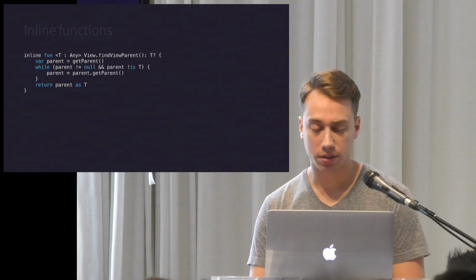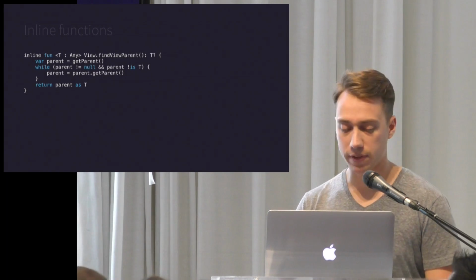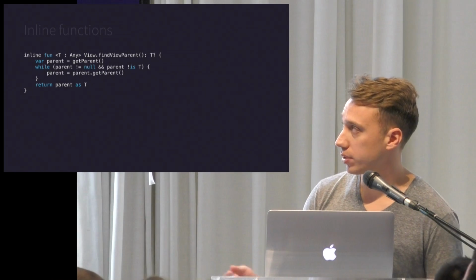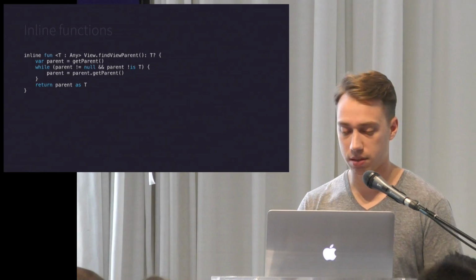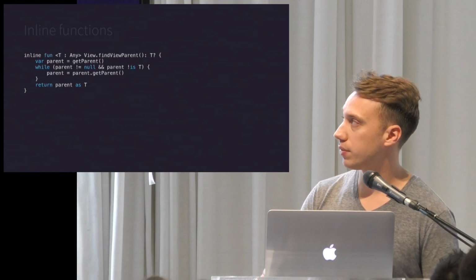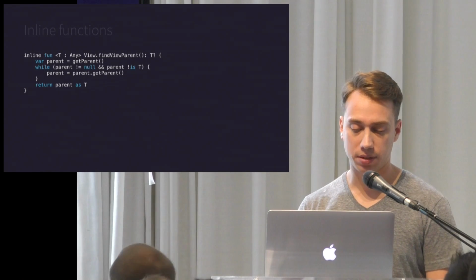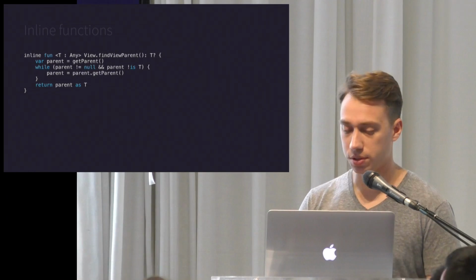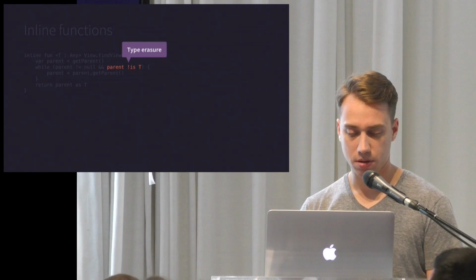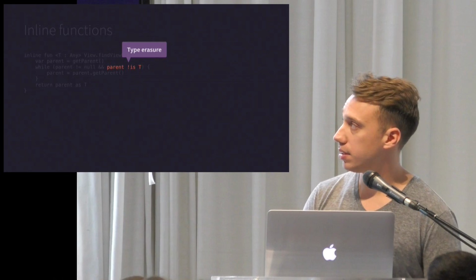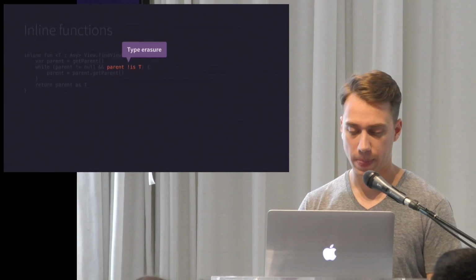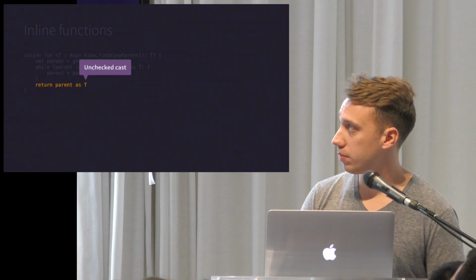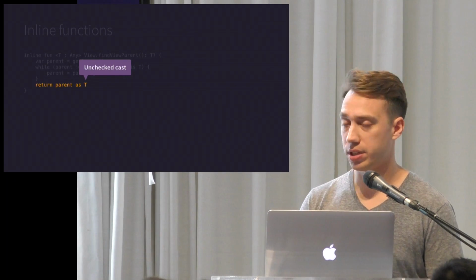And inline functions also allow us to use reified types. So here's an example of a real function that we use. It finds a view parent from a view that matches a type T. There are some problems with this function, though. We can't check the type because generic types are erased. And right here, even if we could check for that type, we'll get an unchecked cast warning.